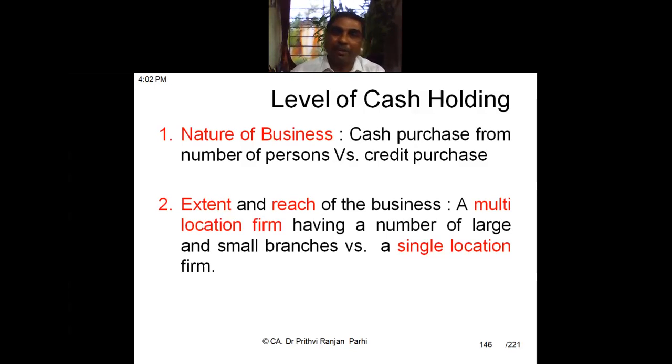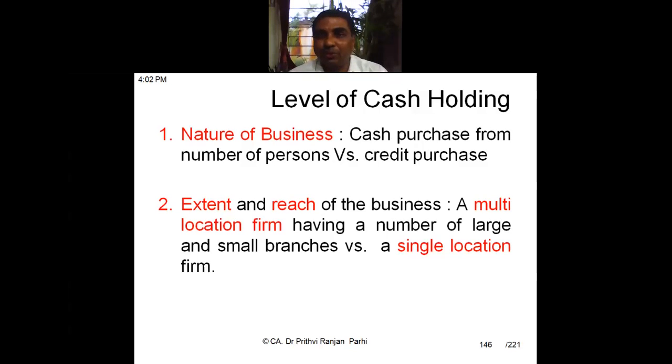There are other kinds of businesses where normally they do credit purchase. So one kind of business is doing cash purchase, another kind is doing credit purchase. Naturally, the business where cash purchase has to be made requires more cash balance. Its cash holding level will be higher, is it not?